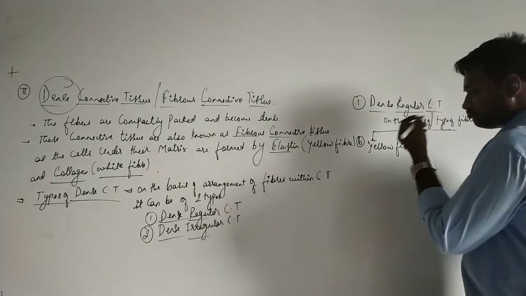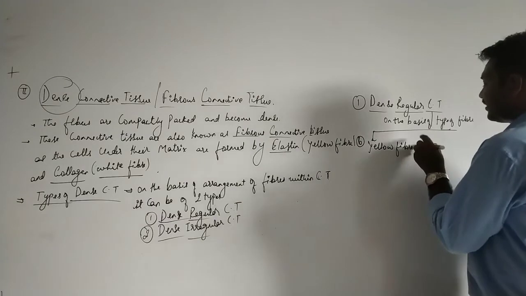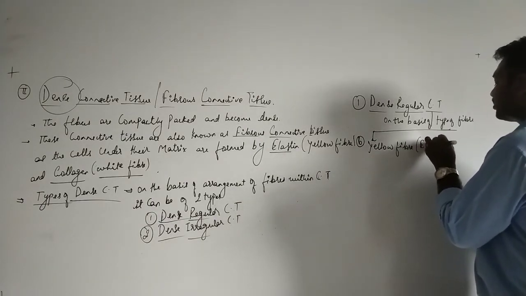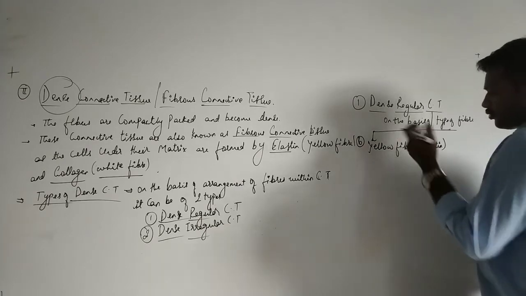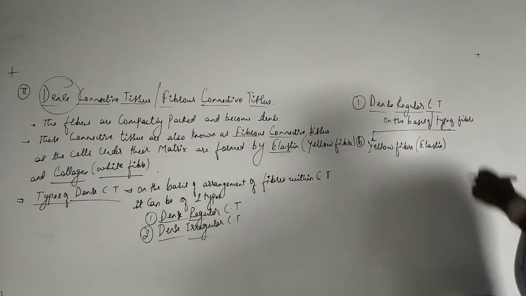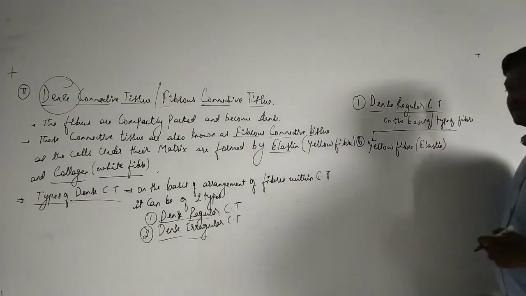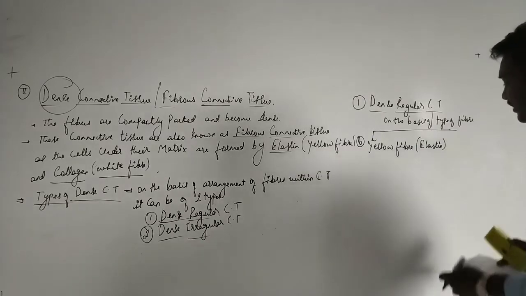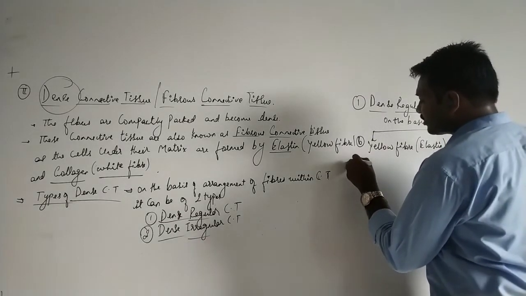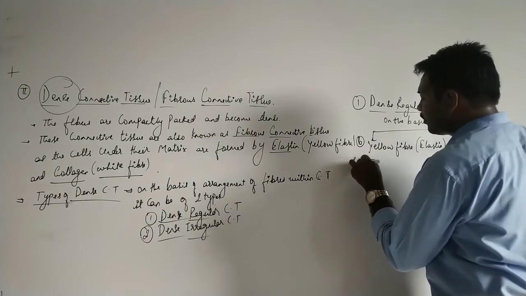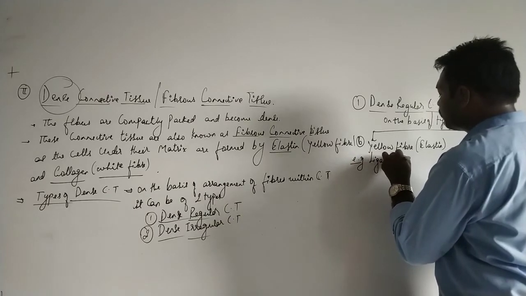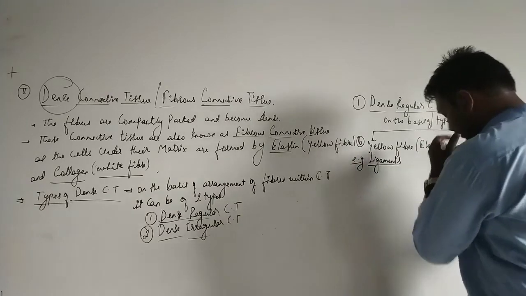Yellow fiber can also be referred to as the elastic, or you can also call it yellow fibrous connective tissue, like white fibrous connective tissue. Yellow fibrous connective tissue is composed of elastin, that is the elastic type of protein. And the example that we are going to study in this is the ligaments.